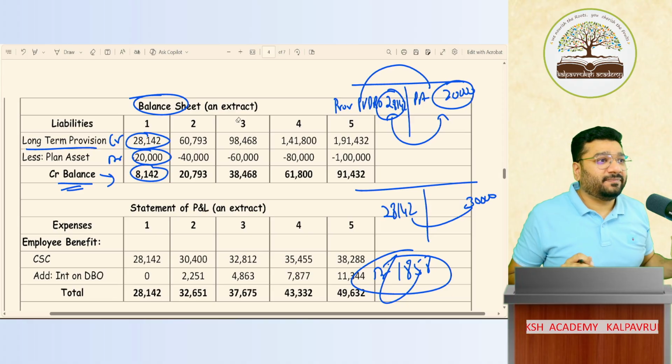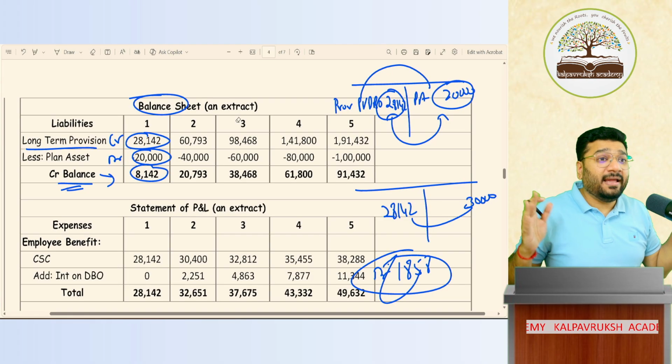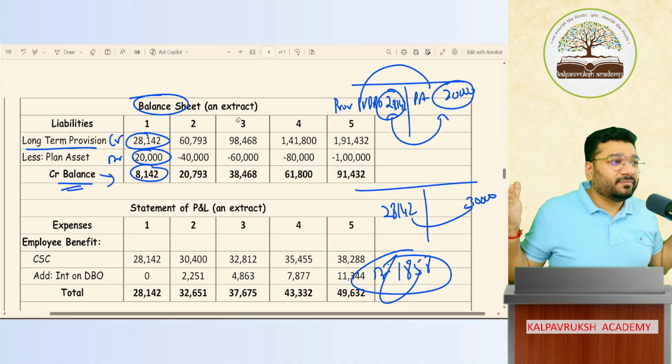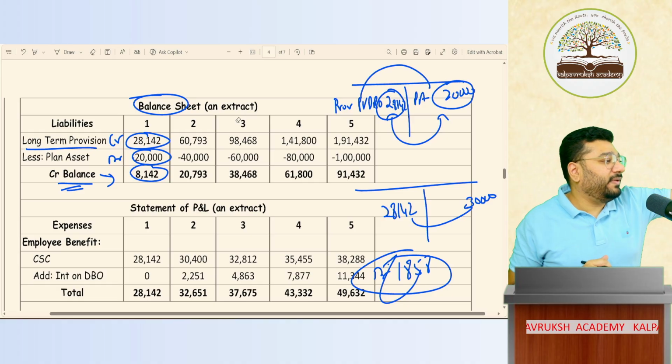It's a huge AS. It's a big, humongous AS. Take the original AS and read it. It's a huge thing. I cannot cover the entire thing, but I'm trying my level best to cover what all we can cover.